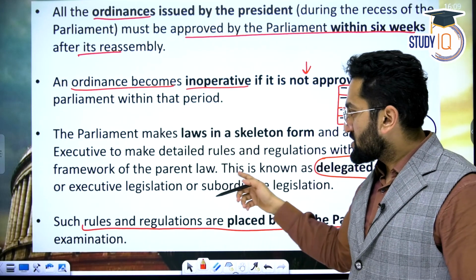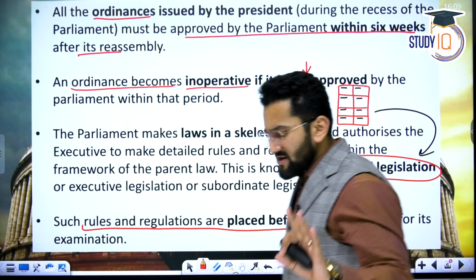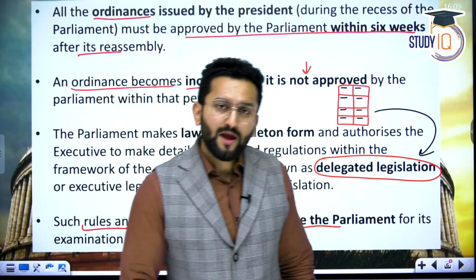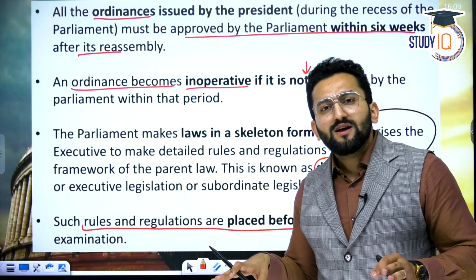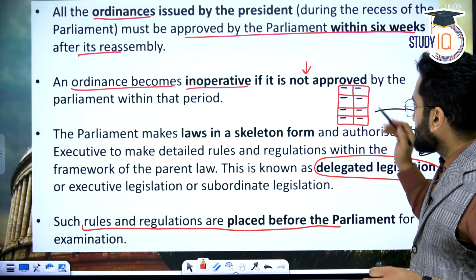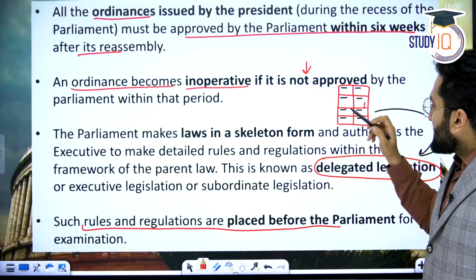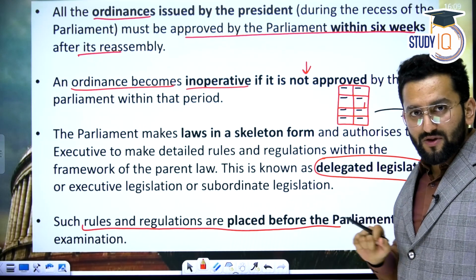Now, this word is quite used nowadays, delegated legislation. First, understand what delegated legislation is. In case of delegated legislation, Parliament makes a broad skeleton of law. Just consider this: you have these 8 blocks, 8 clauses. So consider this is a bill, okay?